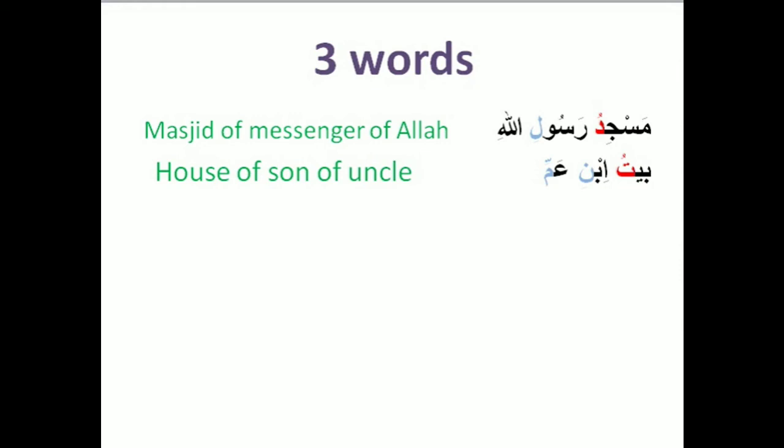Okay, so Rasuli Allahi use kasrah, both of them. The second example, Baitu Ibni Ammi. Baitu, house, Ibni, son, Ammi, uncle. Son of uncle is a cousin. Okay, house of son of uncle. Okay, so if three words here, the second one and the third one use kasrah. Only the first one can be dhamma, fatha, or kasrah.